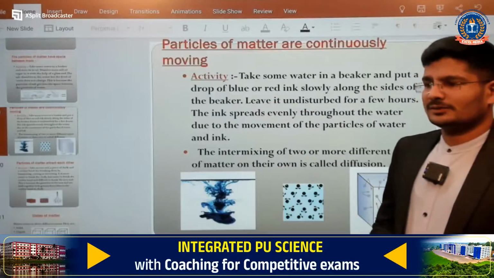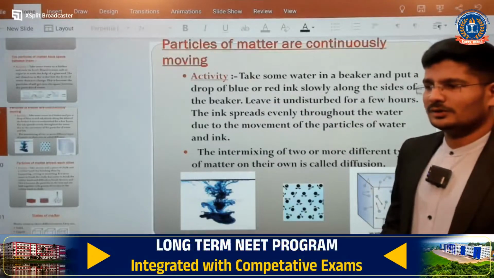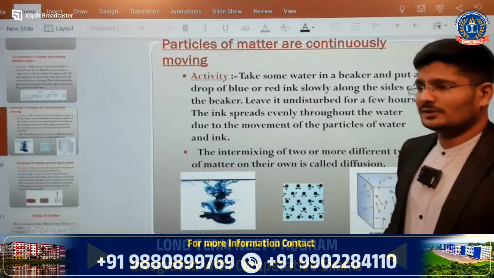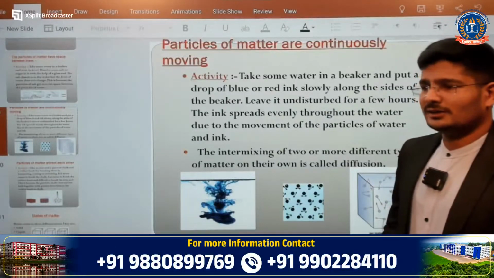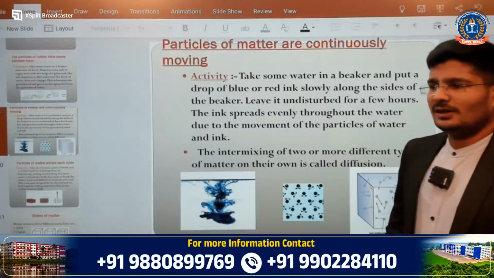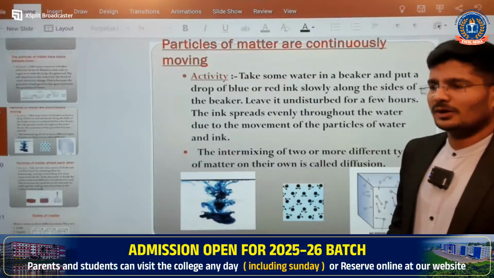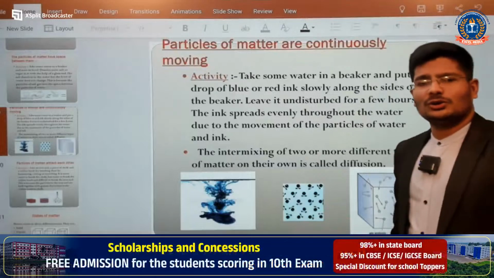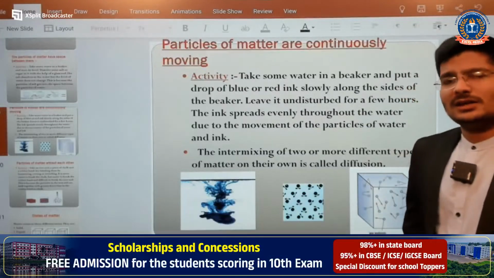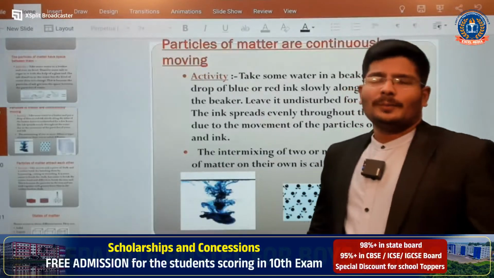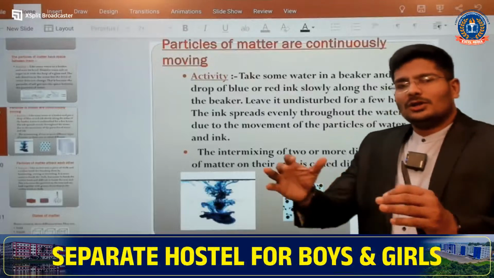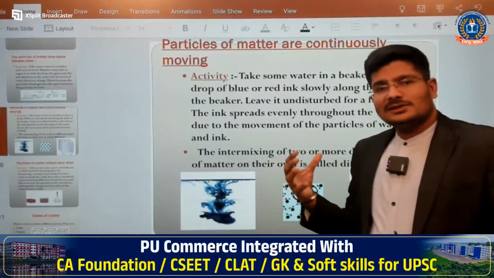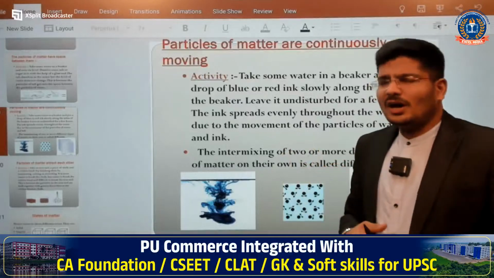Increases or decreases? Very good, very good. Some people are telling it increases, some people are telling it decreases. Shreya says it decreases, and okay, so many people are telling increases. We will give the conclusion to this. So just listen to me. Here some physics is connected to the chemistry. So how is it possible?